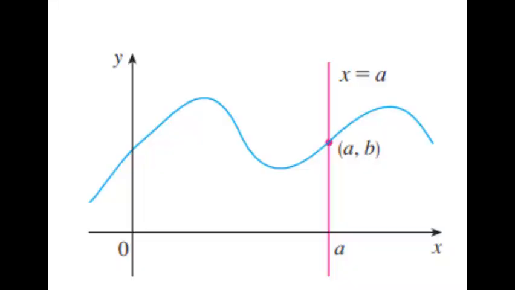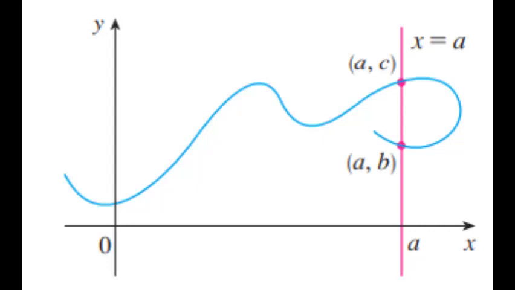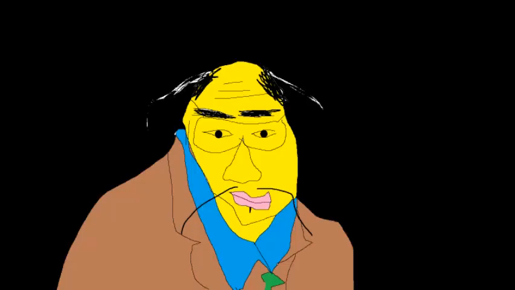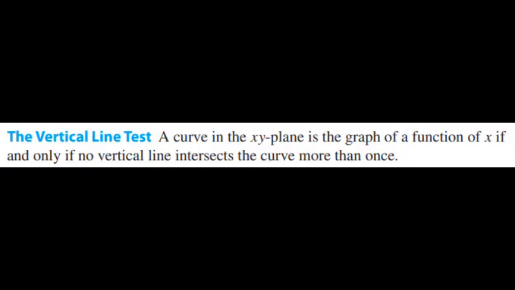The vertical line test may prove if a graph is a function. If you can draw a vertical line anywhere on the graph and have it hit more than 1 point, it is not a function. Here is a formal definition of the vertical line test. A curve in the xy plane is the graph of a function of x if and only if no vertical line intersects the curve more than once.